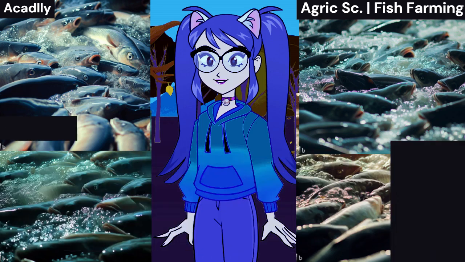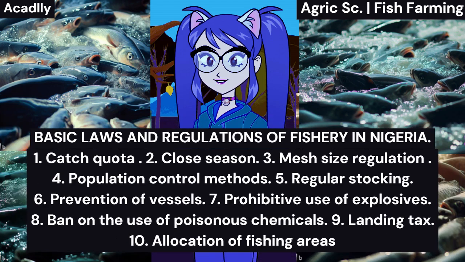Basic laws and regulations of fishery in Nigeria. Fishery regulations encompass rules and laws that govern the exploitation and practices related to fishery resources, including: 1. Catch quota involves permitting fishermen to catch a specific quantity of fish, or regulating the number of fishermen through permits or licenses. 2.